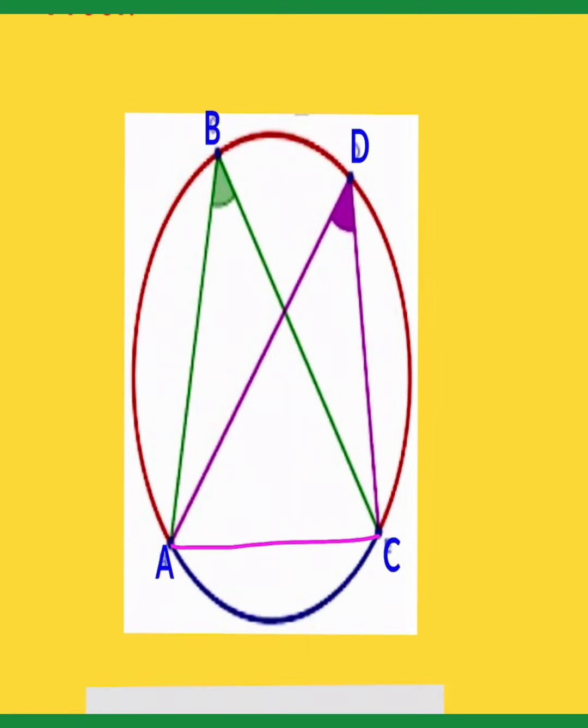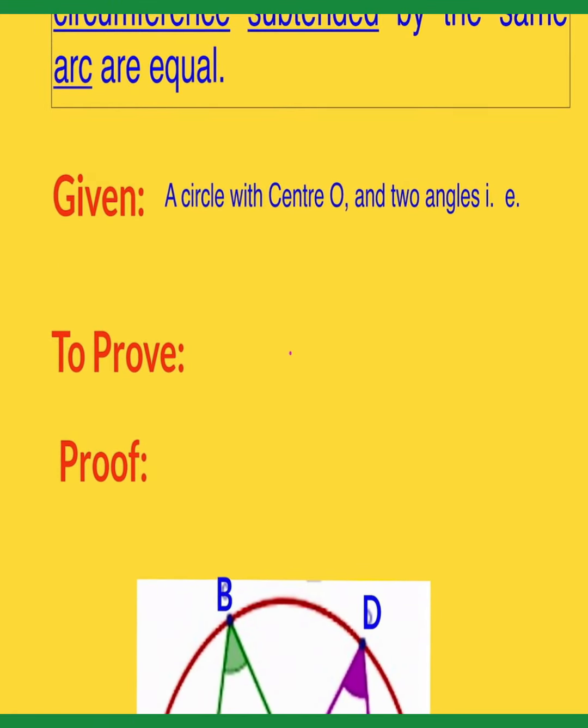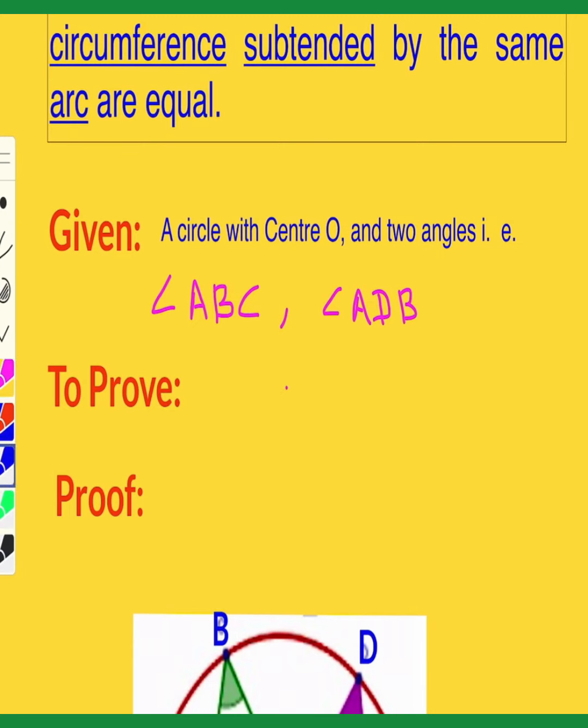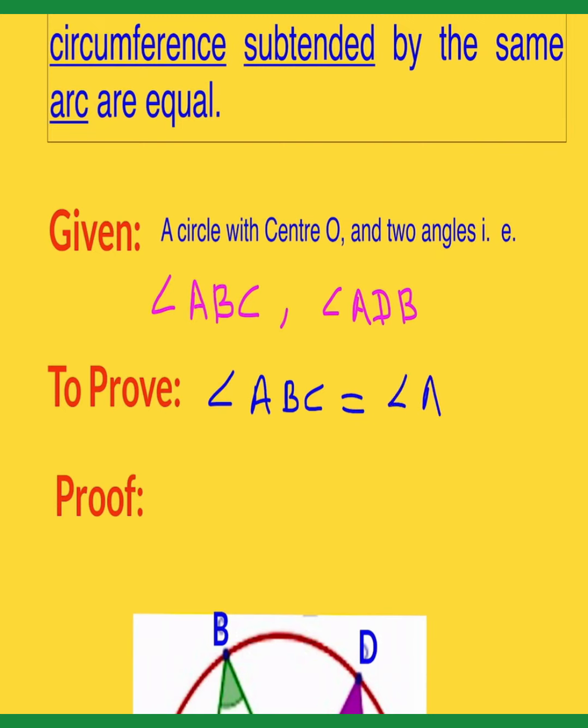So we will write in the given that two angles are given, angle ABC and angle ADB. These two angles are given. Then we will prove that angle ABC is equal to angle ADB. This is our requirement. हमको ये प्रूव करना है कि ये दोनों एंगल इक्वल होंगे. Then how can we prove, dear?